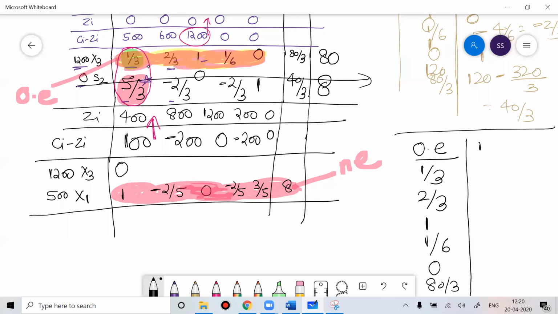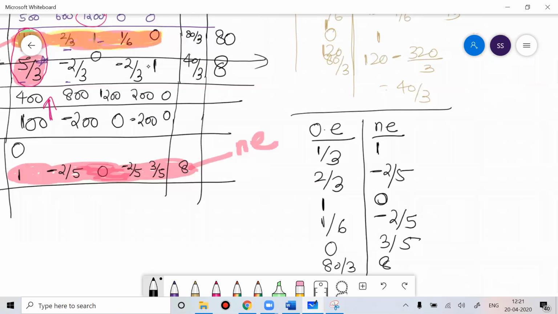And your new elements are 1, minus 2 by 5, 0, minus 2 by 5, 3 by 5, and 8. The constant is the value corresponding to the pivot element, so the constant here would be 1 by 3.